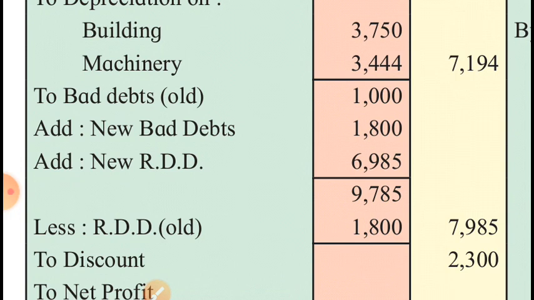And new RDD, which is calculated very carefully, we are going to discuss it again on the asset side. From this total of old bad debts plus new bad debts plus new RDD, the old RDD is deducted. Instead of crediting old RDD to profit and loss account, it is deducted from the debit side.